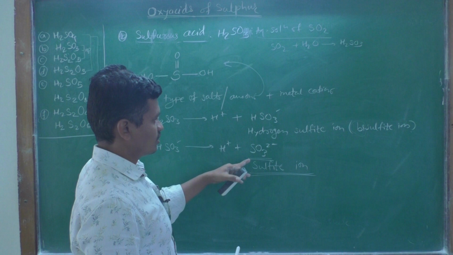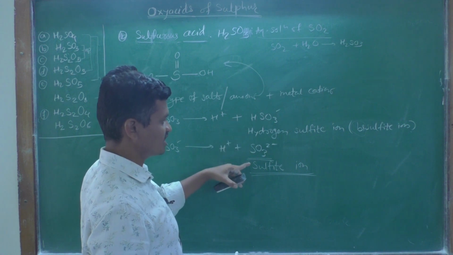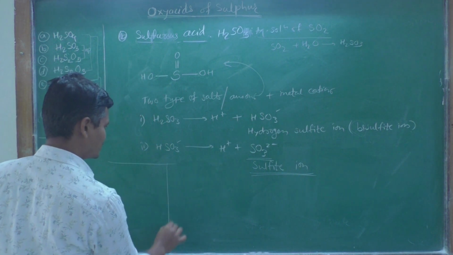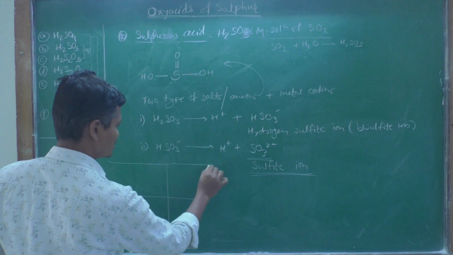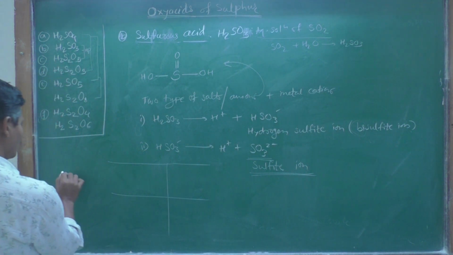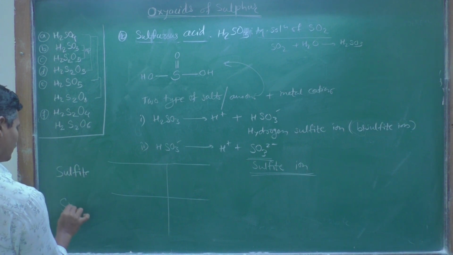Now this is hydrogen sulfite and this is sulfite ion. Now compare the charges and structures of sulfite and sulfate.